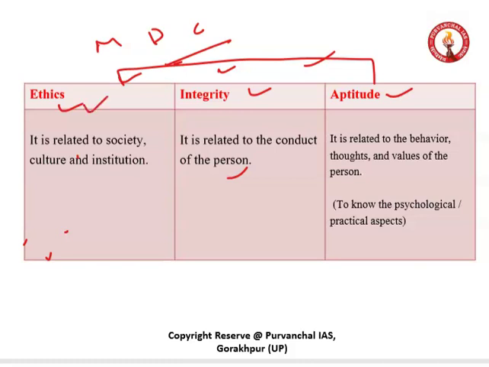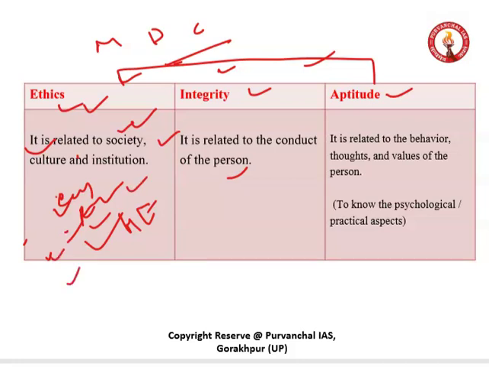The very first is ethics. It is related to society, culture and institutions. Students, it is universally accepted that no society or institution can run or operate without morality and ethics. Ethics are an integral part of society. It paved the way for ease and peace in society. So it is very significant to have an ethical person, and it is very significant that society follows the ethical path. Where there is no morality and ethics, evils and stereotypes prevail, which makes life complicated and turbulent. You know that. Therefore, it is very significant to have morality and become an ethical person and an ethical civil servant.